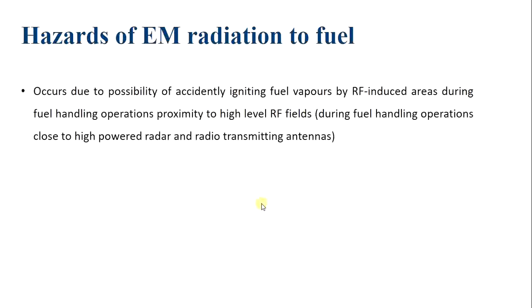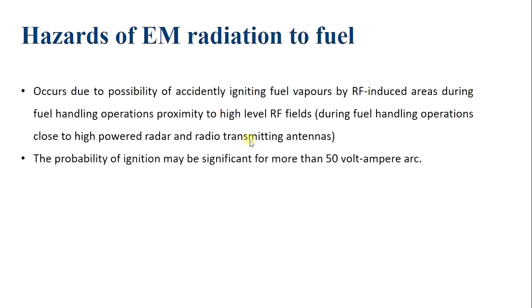Ordnance is more sensitive than humans, partially because it does not have a circulatory system to dissipate internal heat. However, EEDs can more easily be protected from the effects of radio frequency energy than humans by enclosing them with metallic enclosures, which reflect back the incident microwave energies. The last is the hazard of electromagnetic radiation to fuel. It occurs due to the possibility of accidentally igniting fuel vapors by radio frequency induced arcs during fuel handling operations in proximity to a high level radio frequency field. During fuel handling operations close to high powered radar and radio transmitting antennas, the probability of ignition may be significant for more than a 50 volt ampere arc.